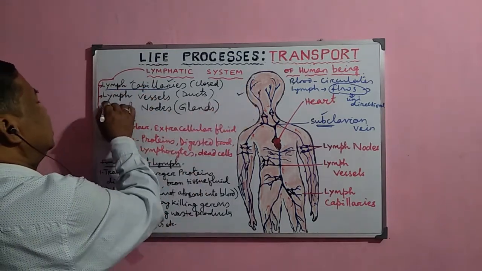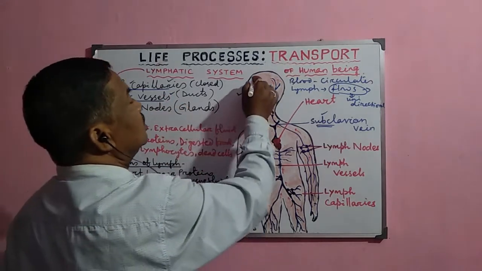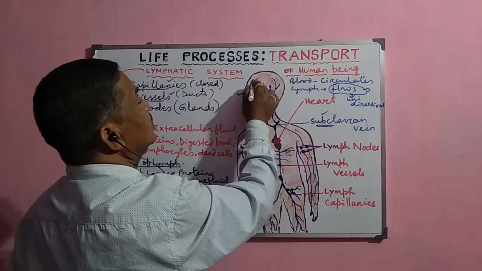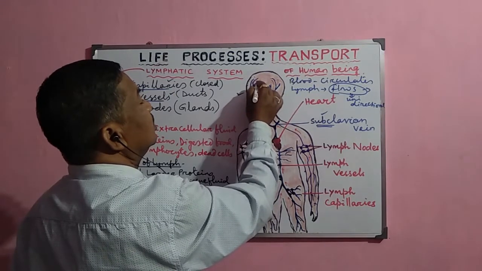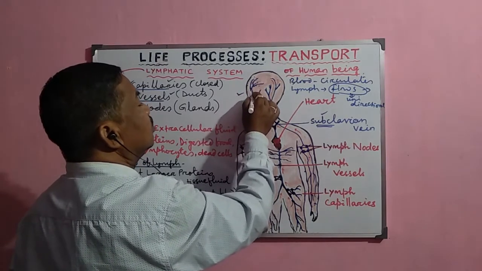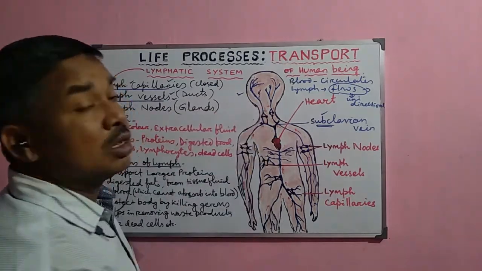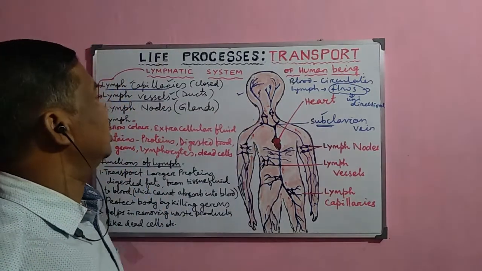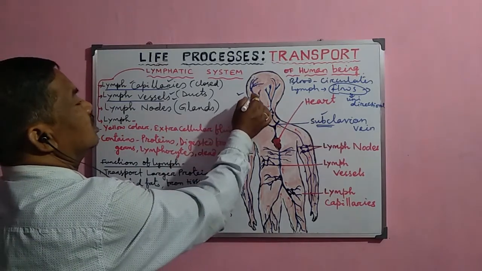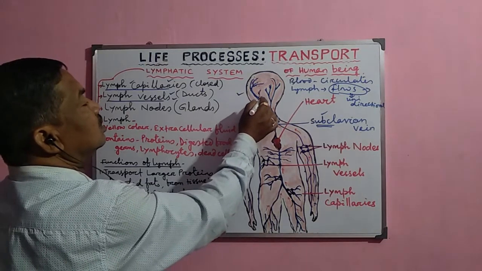Then these tiny tubules combine together. Suppose this is one lymph capillary, this is another lymph capillary, and these lymph capillaries combine together to form the lymph vessels. These are larger than the lymph capillaries, and these lymph vessels transport the material towards the blood circulation.